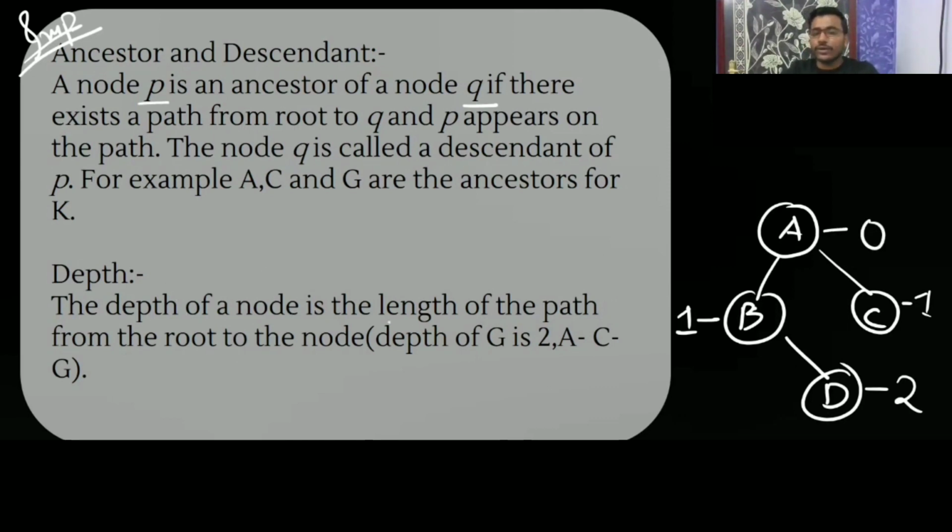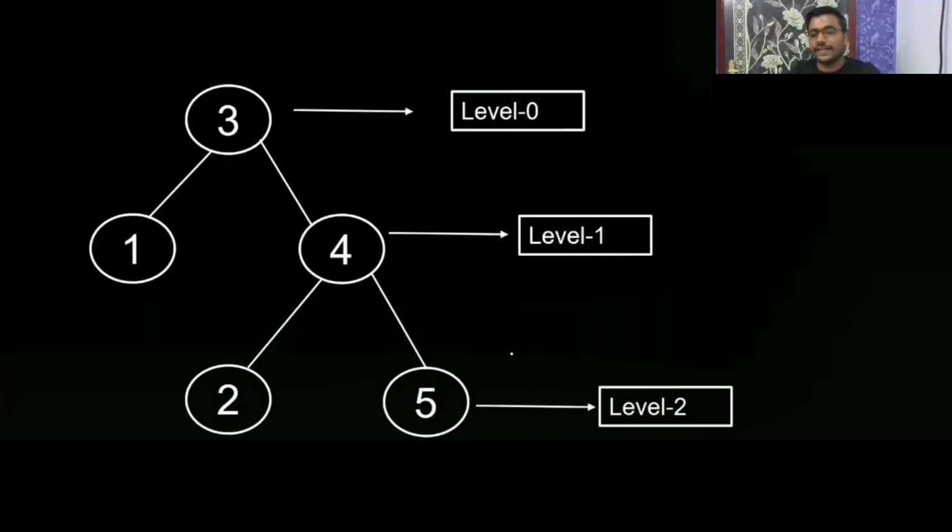So depth of a node is the length of the path, and you can consider length as the number of edges. Here number of edges is 1, from A to B. From B to A, what is the length? 1. C to A, 1. So you count the number of edges, from root to that node D. So 1, 2. Depth of G is 2.